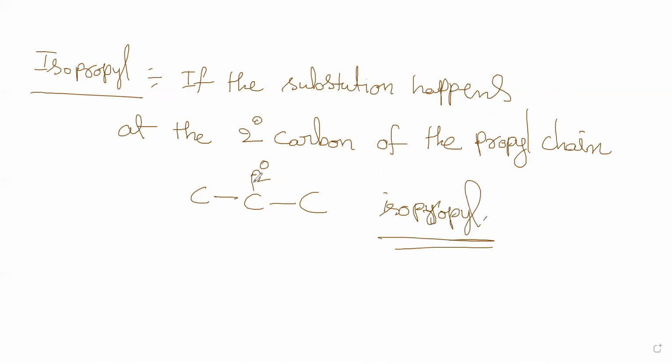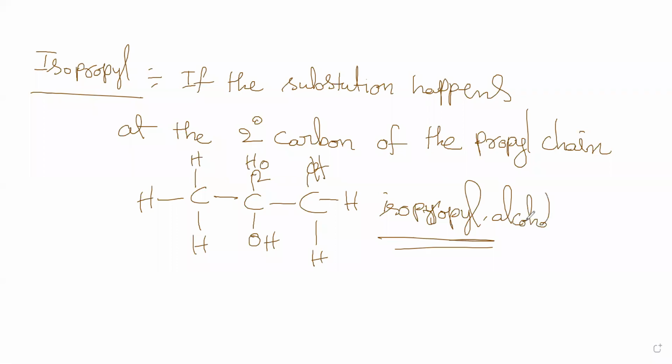So here, the substitution is happening here. That means the OH group substitution will come at the secondary carbon. Such an alcohol is called isopropyl alcohol. Basically, if I am talking about isopropyl, I am talking about a secondary alcohol. Clear? I hope I am clear with this.